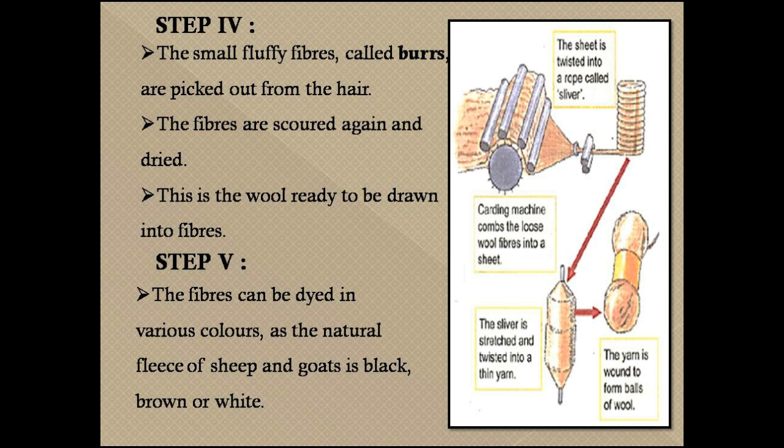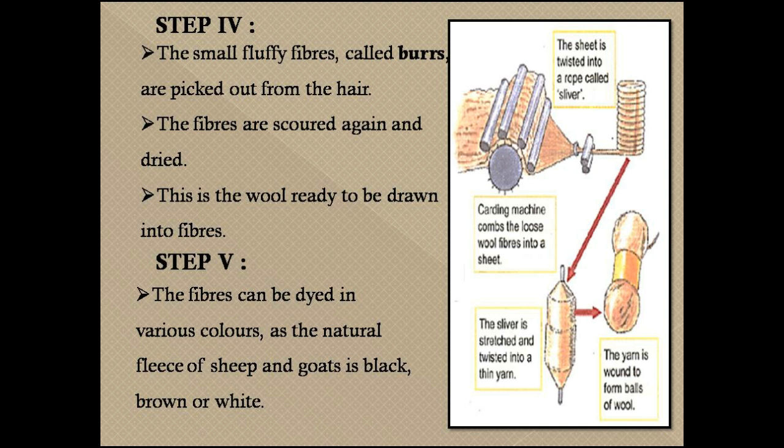The fifth step is called dyeing. The natural fleece or hair of sheep is white, brown or black in color. The white woolen fiber obtained by sorting can be dyed in different colors. So to get the desired color, it is dyed in different colors. The dyed fibers are sent to carding where these dried fibers are straightened by passing them through metal teeth.